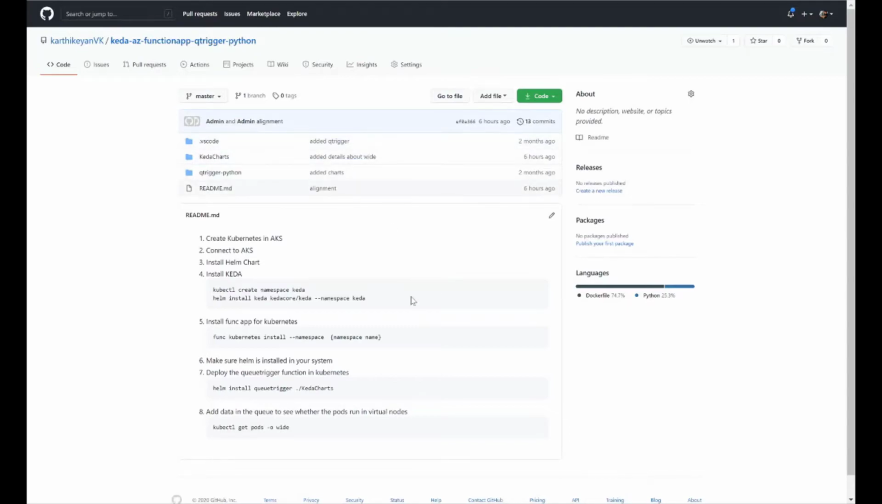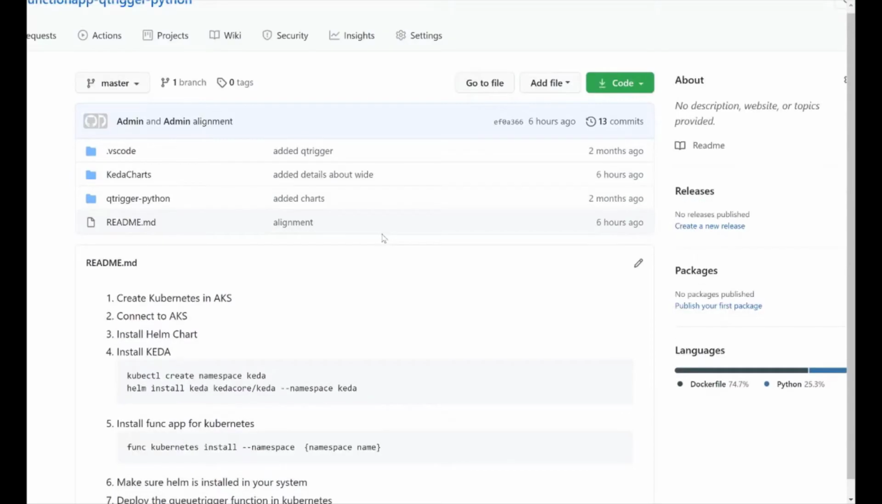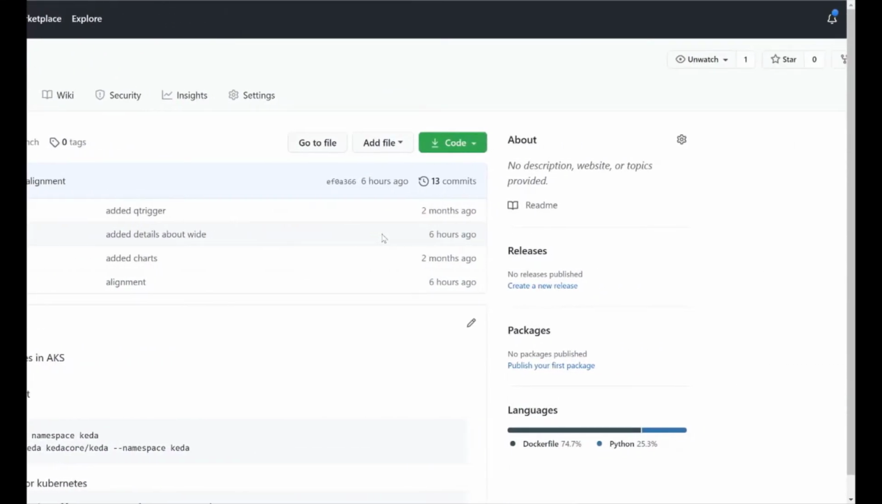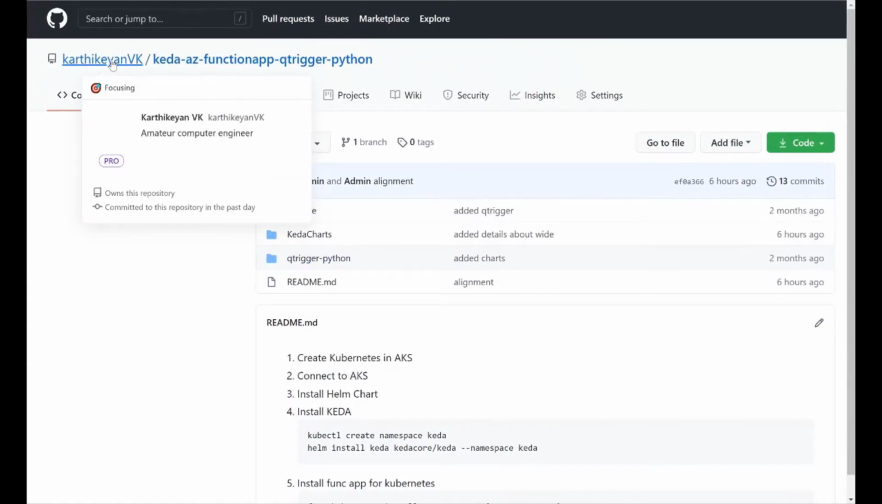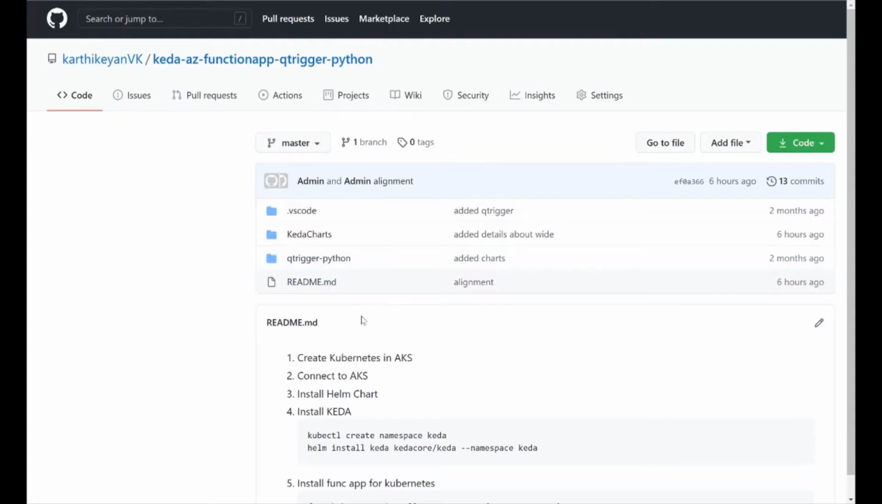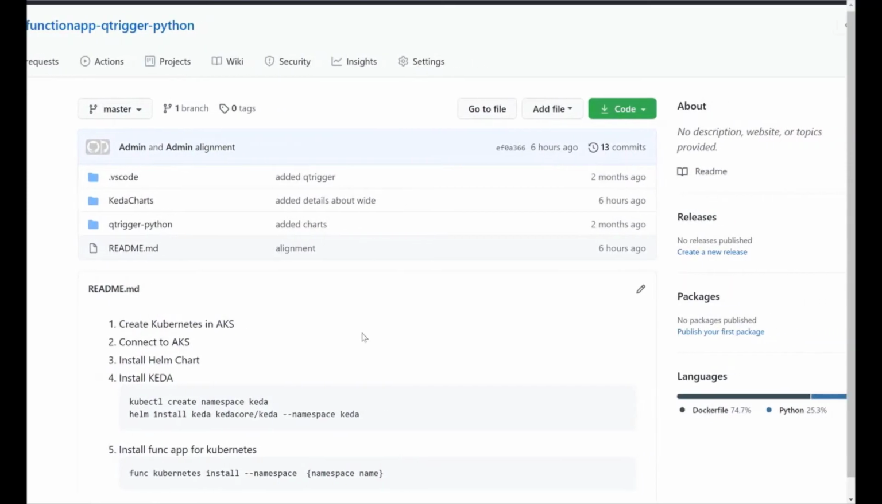Before that, I'm going to show you the one which I have created in my account. You can even fork it if you want. This is my account, Karthikeyan VK, from GitHub. I'll share it to you if you want also. All you do is GitHub/Karthikeyan VK. It will probably be the first repository, or search for KDA or something like that. You'll be able to see it. Okay, so this is the repository.